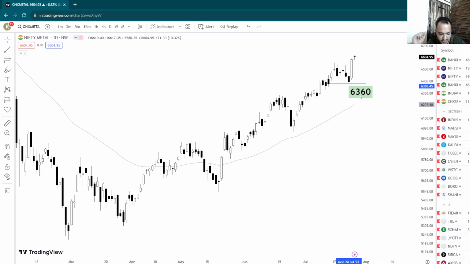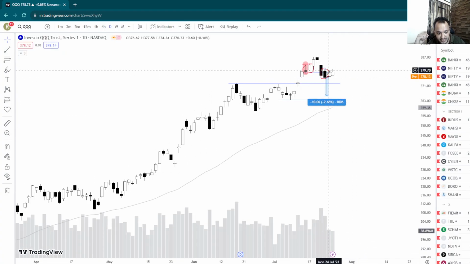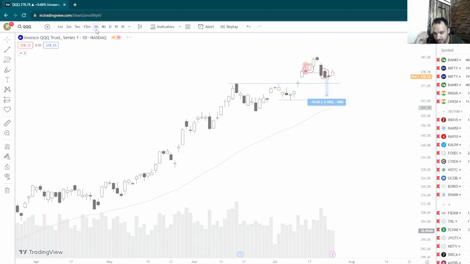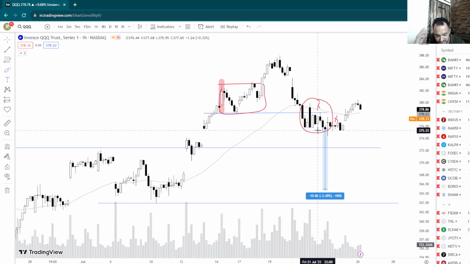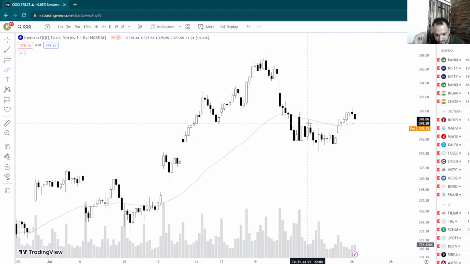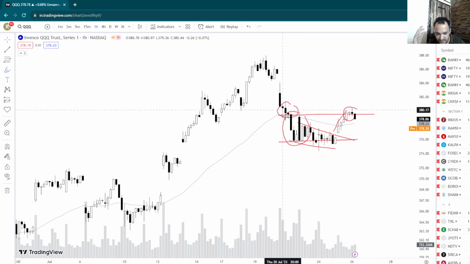Now let's quickly get a look at the global markets and see where they are headed. The Nasdaq, my view was that Nasdaq will start to push on the lower side. The problem with Nasdaq is that it is mostly the same structure as Nifty. What is going on is this supply right here led to this fall right here, and then the fall was very shallow. That is why there was an up move here, and now it has pulled back to this supply. So that doesn't mean that Nasdaq is bullish now just because it has broken the EMA on the upside.